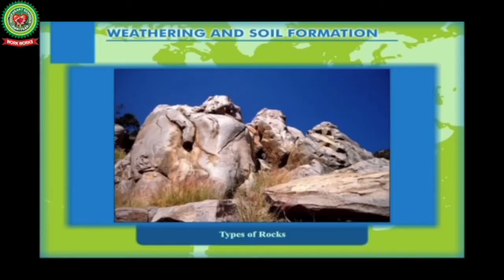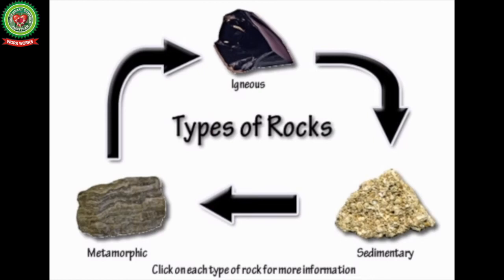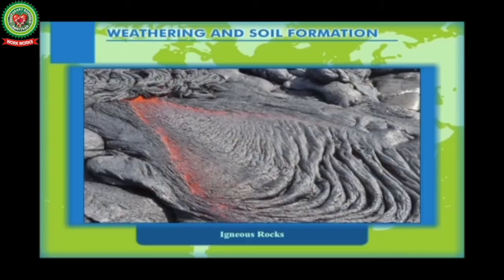The types of rocks. Rocks can be classified into three categories: igneous rock, sedimentary rock, metamorphic rock. Igneous rock. The word igneous is derived from the Latin word ignis, meaning fire. Igneous rocks are the first rocks to be formed on the earth. Hence, igneous rocks are known as the primary rocks.